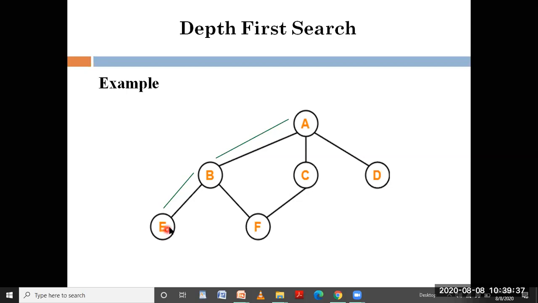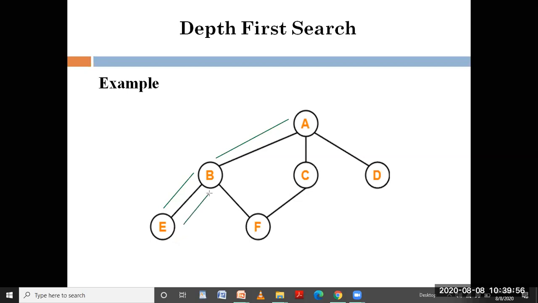Now I reached E, and I can't find any unvisited adjacent vertex from E. So I need to backtrack, right? That is the meaning of backtracking. I need to backtrack to B.